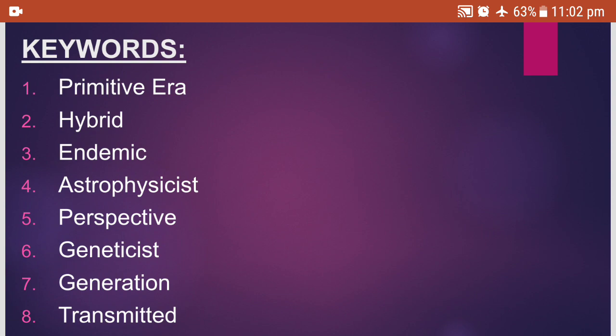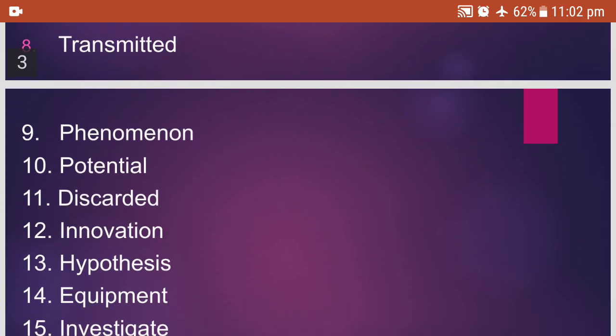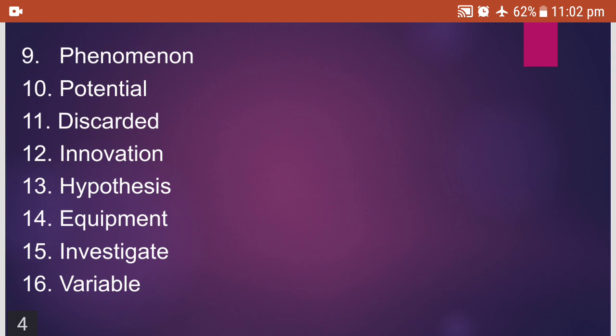Transmitted, when something is passed from one person or one place to another place, or from one person to another person. Phenomenon. Phenomenon, it's a process. Potential. Potential, having capacity to develop something in future. Discarded. Discarded, rejected, meaning is rejected.